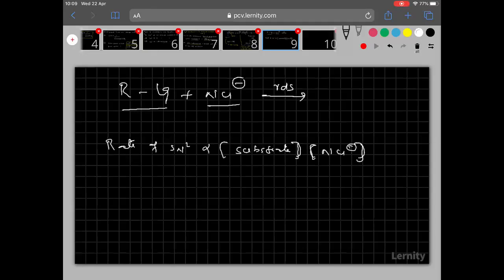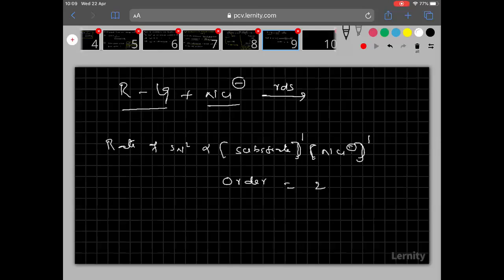Substrate, only one molecule is there, so power 1. This is also power 1. If you add the powers, that is called the order of the reaction. About this order, you will understand more clearly in the chemical kinetics chapter. If you add, you will get 2 here.